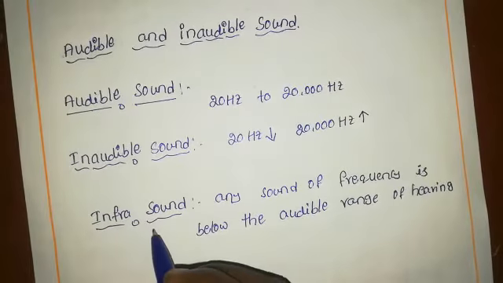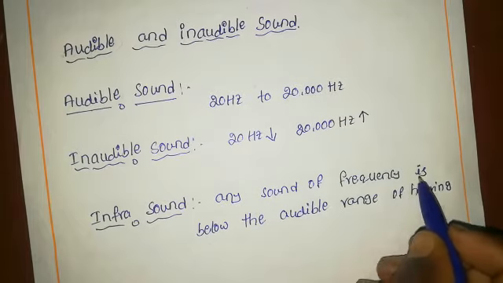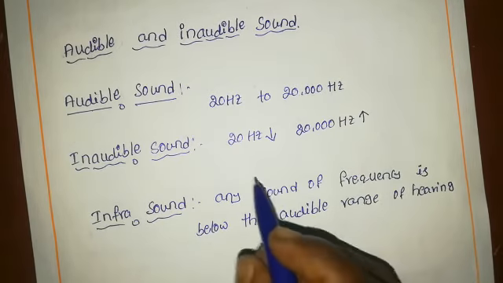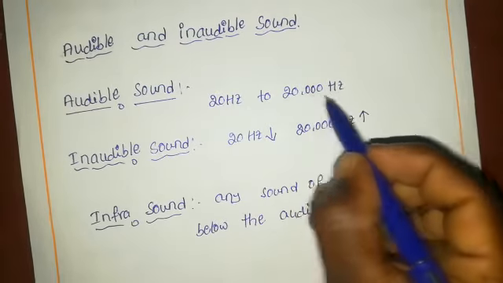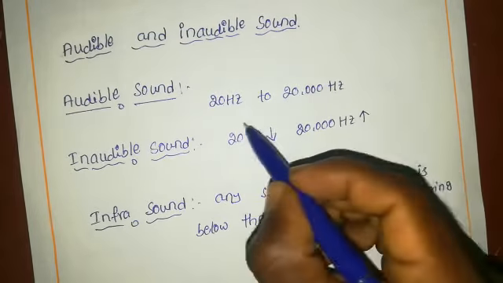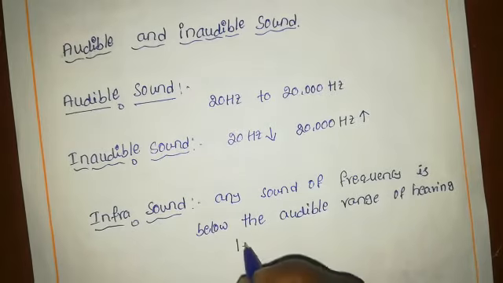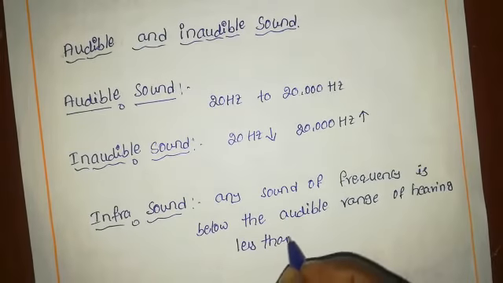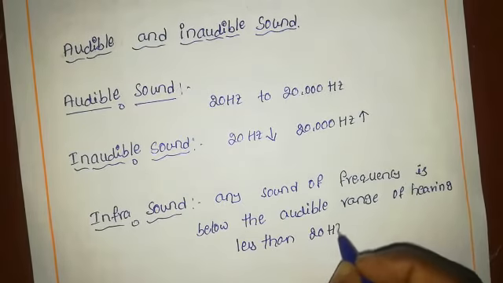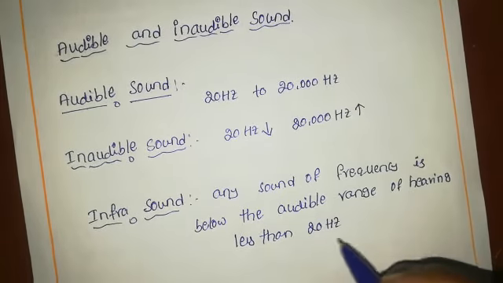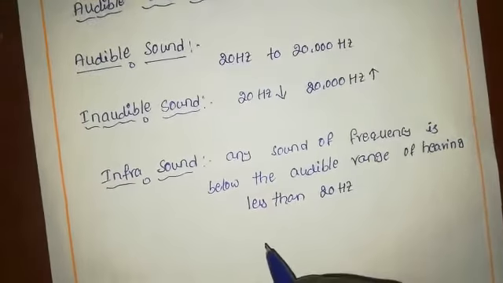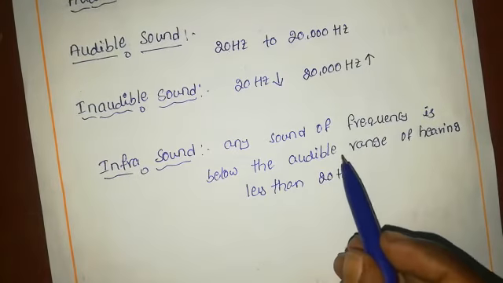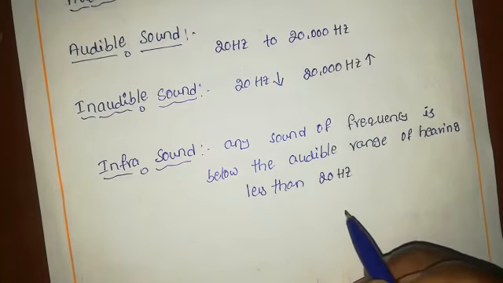What is the meaning of infrasound? Any sound with a frequency below the audible range. The range of audible sound is 20 hertz to 20,000 hertz, so below the audible range means less than 20 hertz. This sound frequency is known as infrasound.